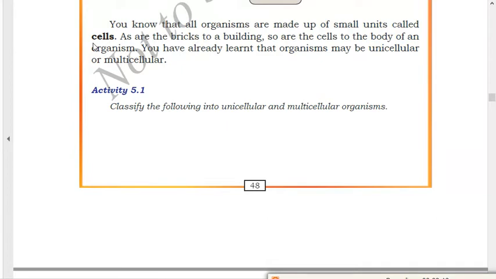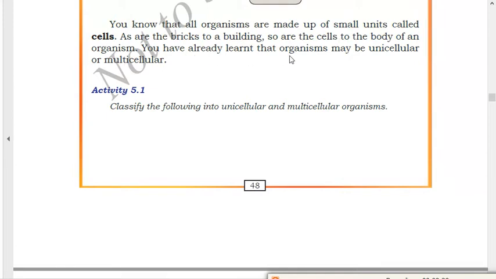Like for making a building, what do we need? We need the bricks. Like that only, for making a living organism we need cells. Cells are the smallest unit. As the bricks to a building, so are the cells to the body of an organism. Cells are compared with bricks. Bricks are used for making the building. Like that only, cells are used for making a living organism.